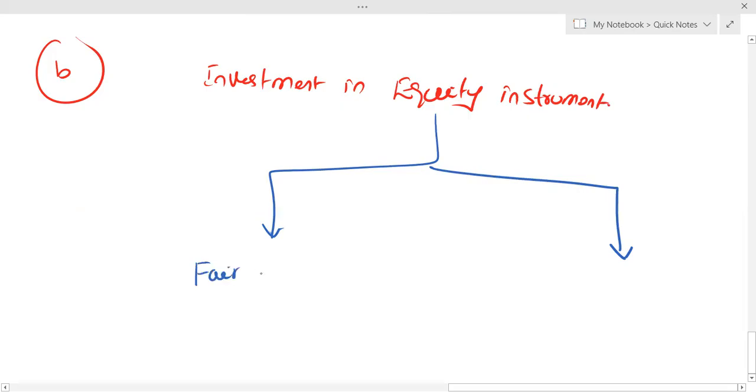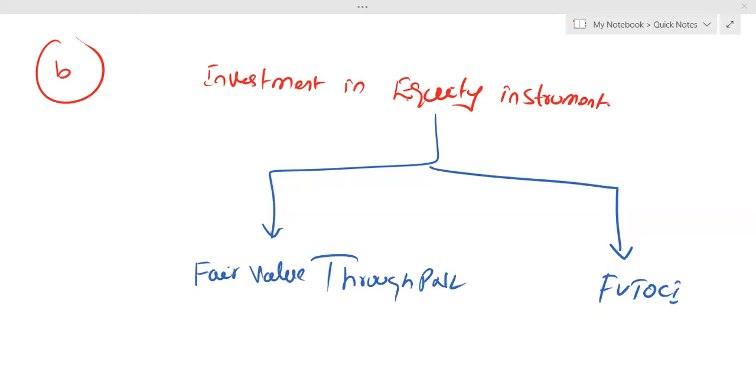Two. One is fair value through P&L, profit and loss. Another is fair value through OCI. There are two possible classifications. One is fair value through P&L, another is fair value through OCI.